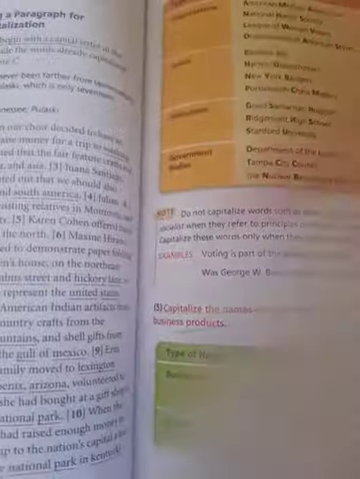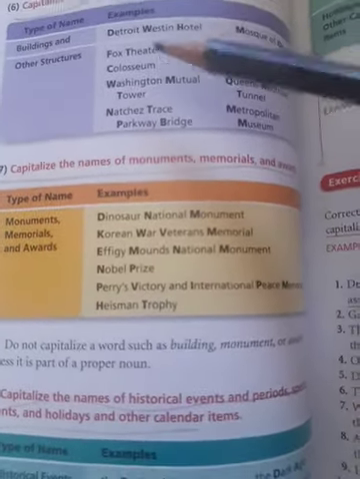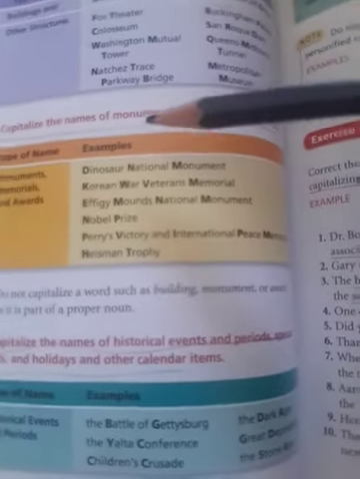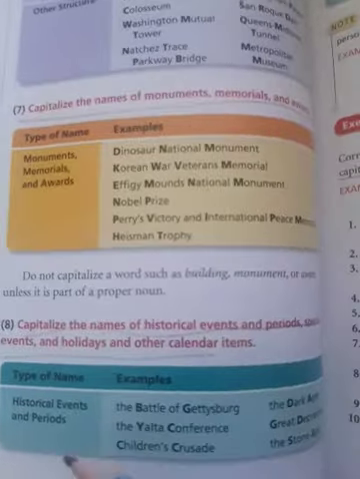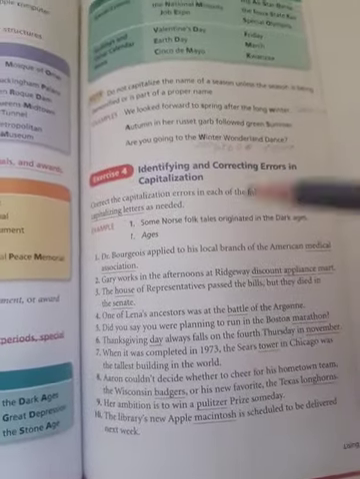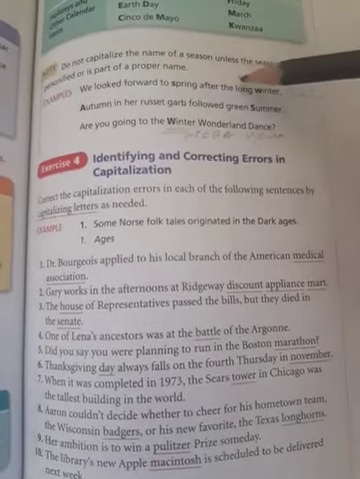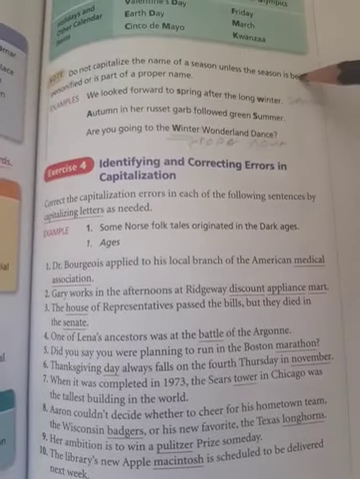Okay, next page. Focus here on buildings, structures, monuments. You can focus here on historical events and periods, special events, the names of words, calendar, holidays, items, okay? So you can look at these charts. Just look at seasons. You know the 4 seasons. Do not capitalize the name of a season unless the season is being personified.